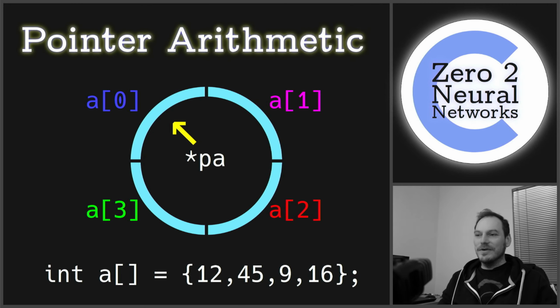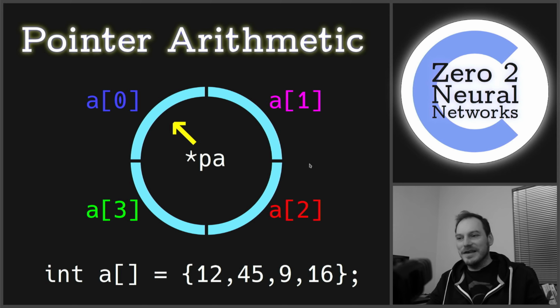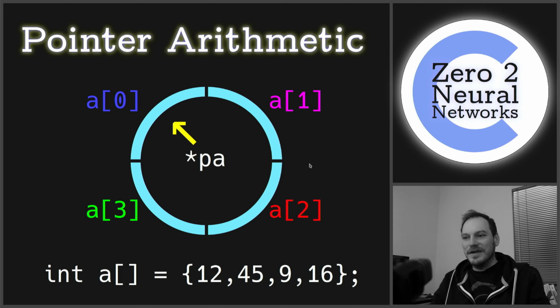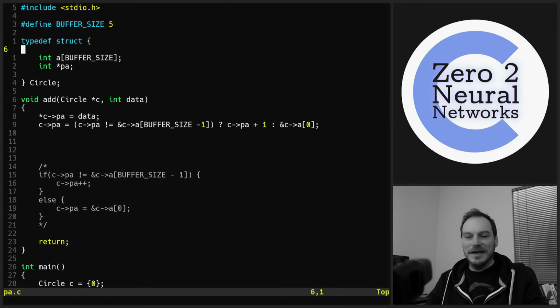But it is a very important thing, pointer arithmetic, and building circular buffers is one of those simple things that you can build when you're quite new to C programming that actually starts making you feel like a proper C programmer, because you're writing these kinds of lines of code, which someone new to C programming looks at and goes, what is that doing?